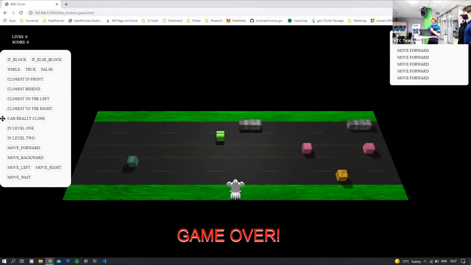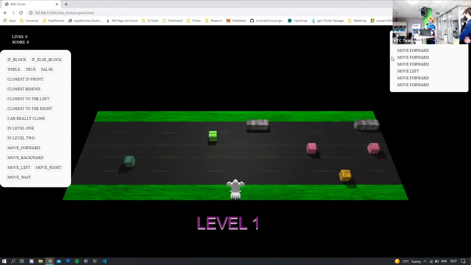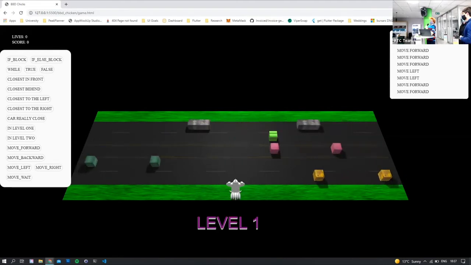So in order to pass this first level, what we can simply do is add a move left. And then this should work, I believe. Never mind, it was 2 left. That's my mistake. There are some timing issues.